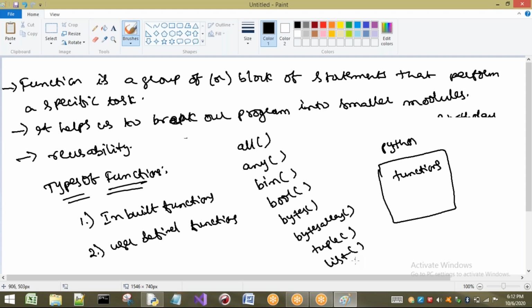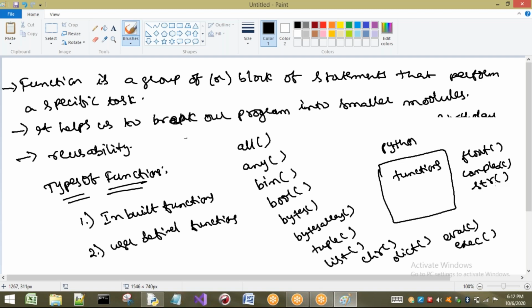Many functions are there, chr is there, dict is there, eval is there, exec is there, and float is there. For numbers, float is there, complex is there, str is there. These are all called inbuilt functions.